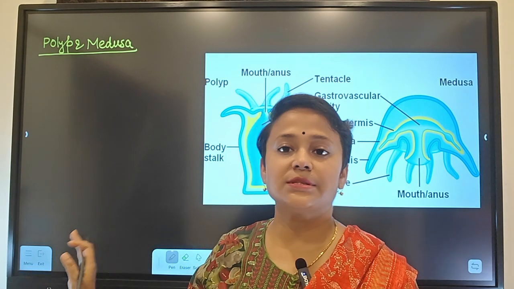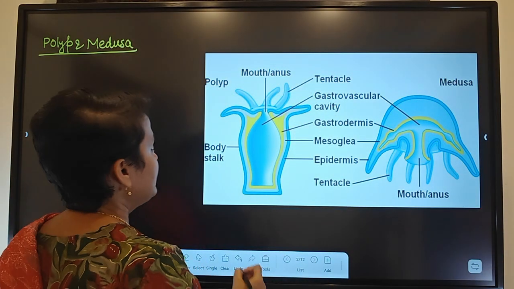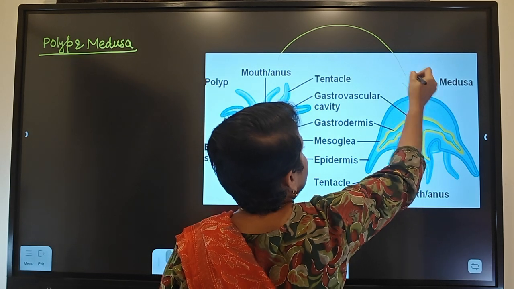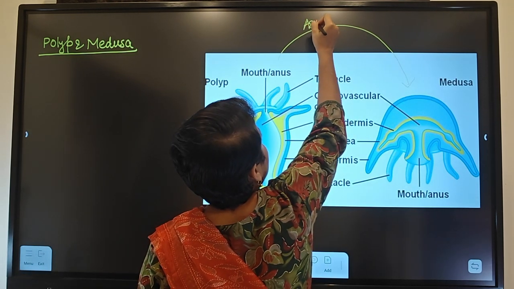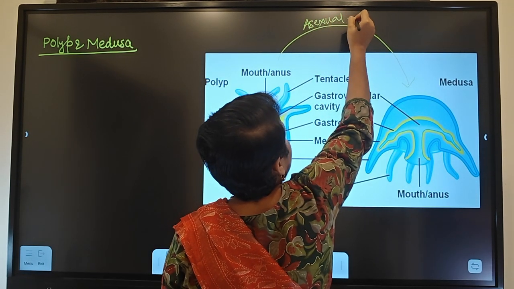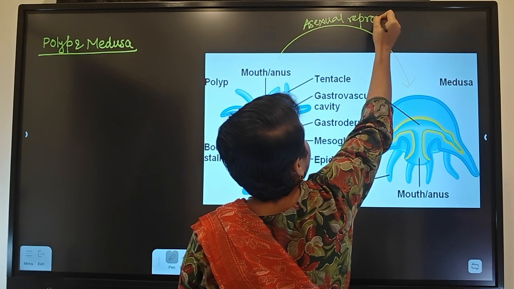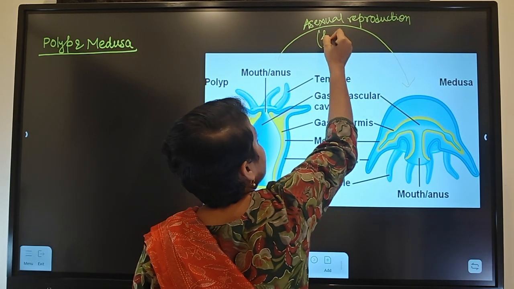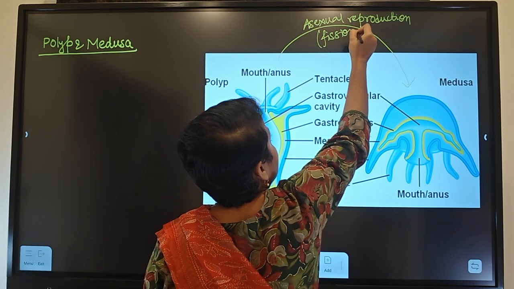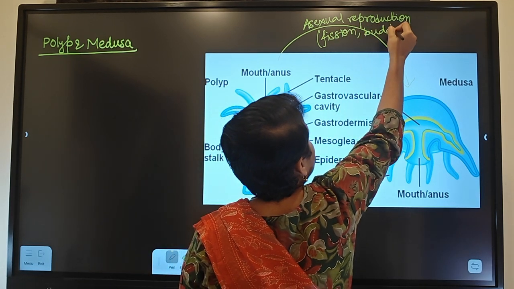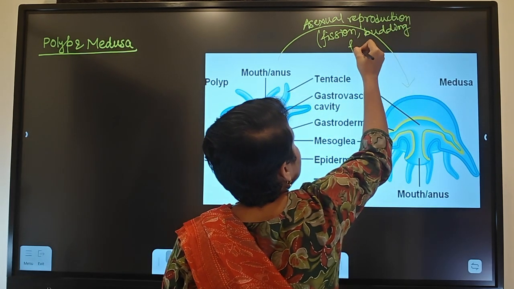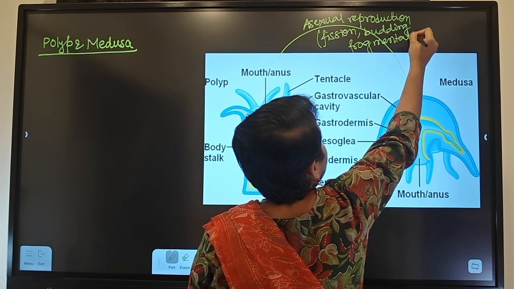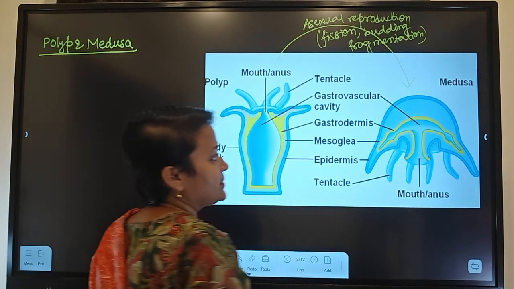It can produce the polyp. So polyp will take part in asexual reproduction. Asexual reproduction means by fission, like budding, fragmentation. So in these 3 ways, they can produce the medusa.